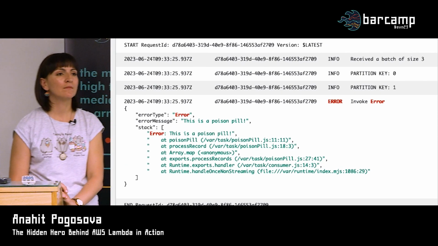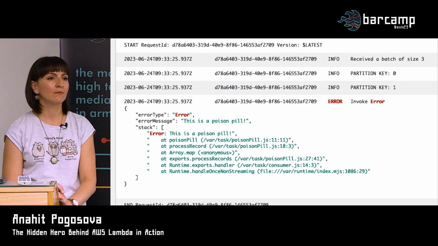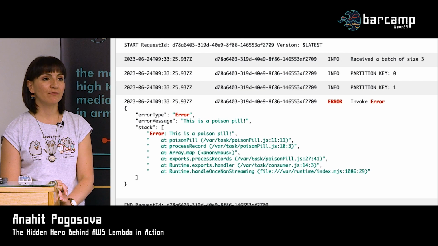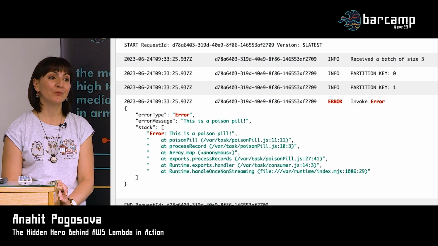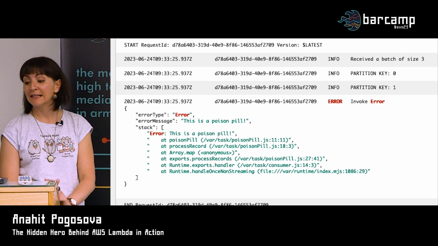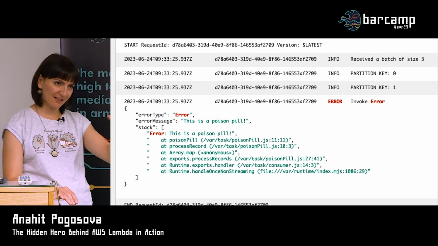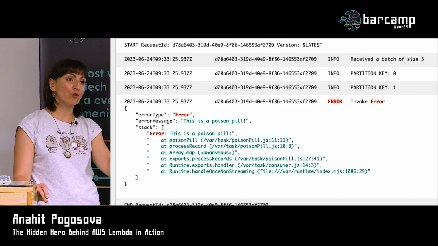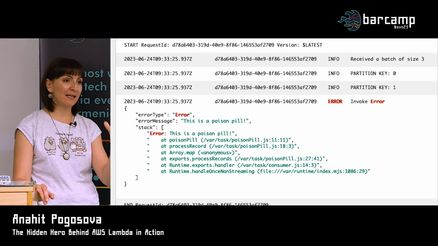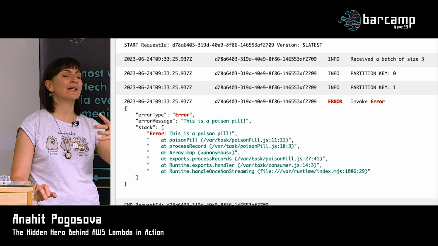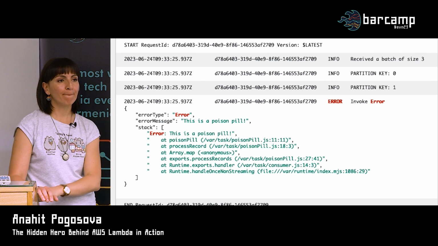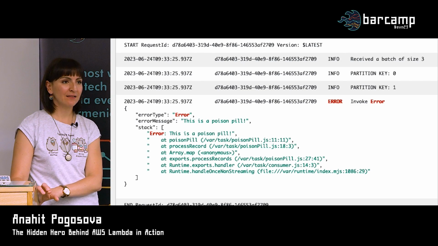If the batch window is longer than the time to live of the record, can it lead to a problem? It can't be, because the time to live of the record is at least 24 hours, so you can't have a batch window that big. What did you set to 60 seconds? The retry attempts? Yeah, that's what you meant. Sorry, I didn't understand the time to live question. It's either or. In 60 seconds it's invalidated, in a sense, like it's still in the stream, it doesn't leave anywhere. The record still stays in the stream.